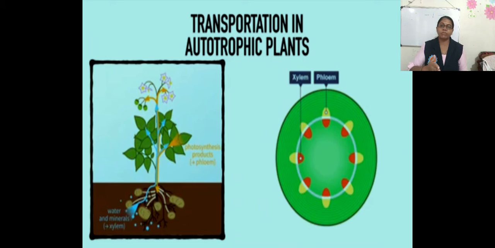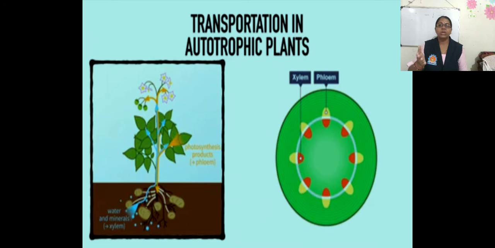What is the function of the phloem? The transport of prepared food, in the form of glucose or carbohydrate, from the leaves to all the other parts of the plant. This food is either consumed or stored in the different parts of the plant.